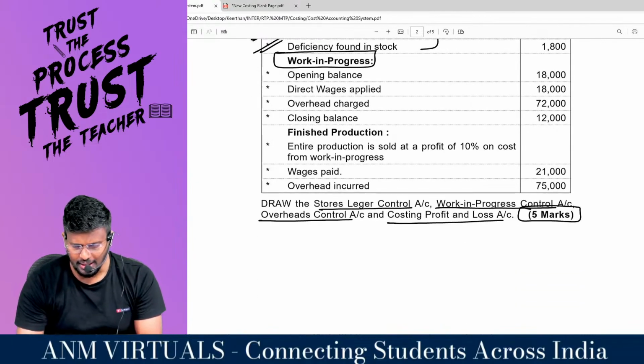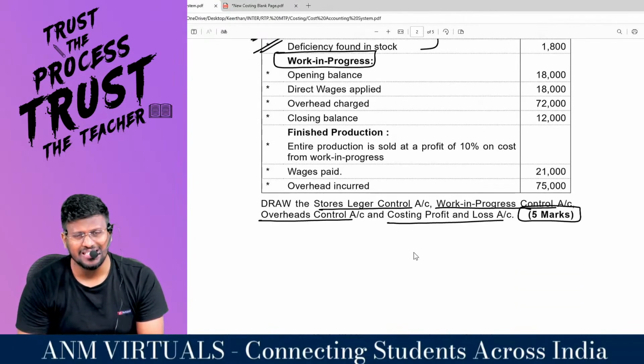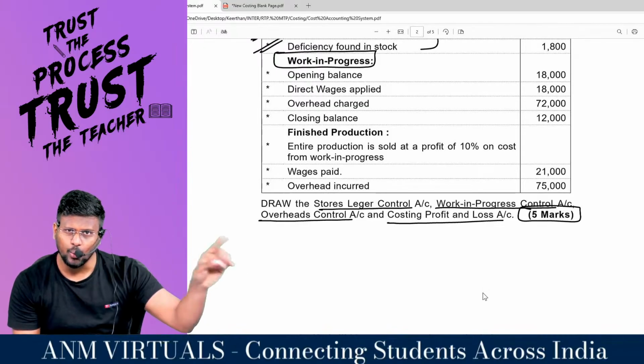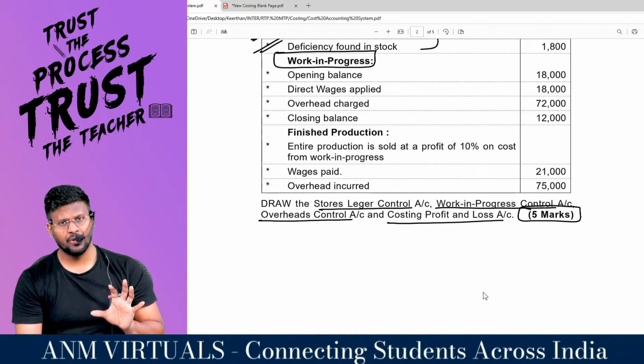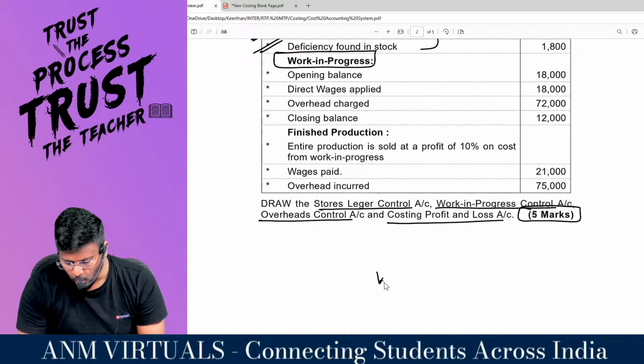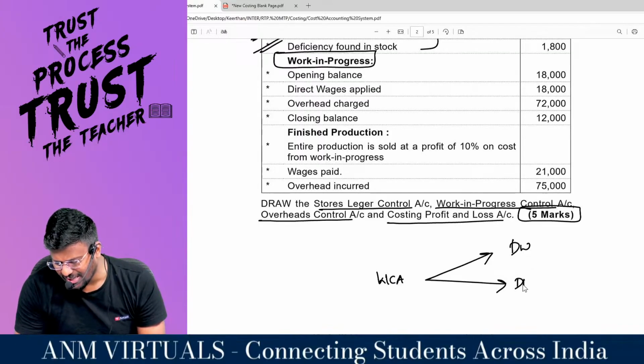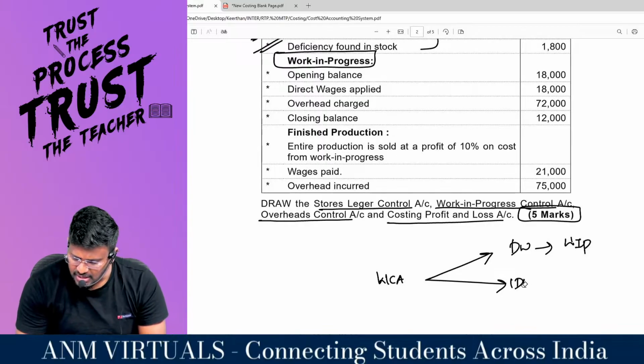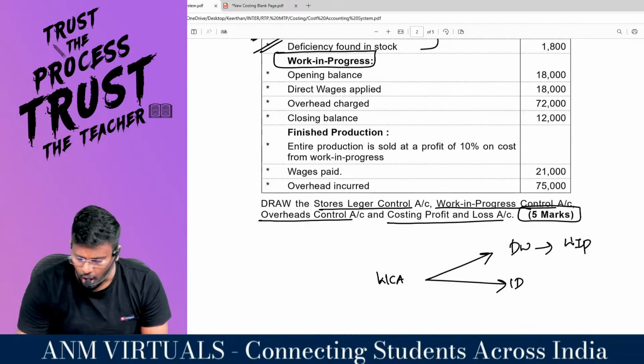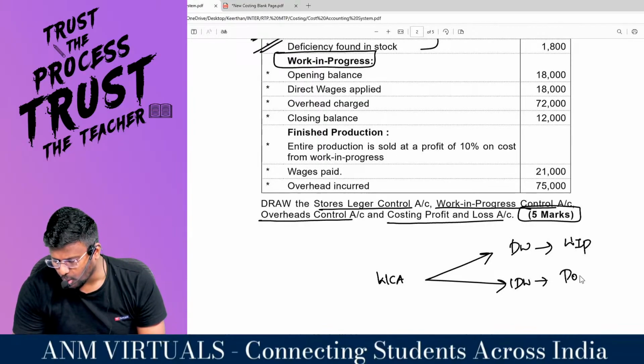Because when you incur the wages overhead, you will be writing the entry: wages control account debit to general ledger adjustment account. From there you will be having direct wages and indirect wages. The direct wages will go to the WIP ledger control account and indirect wages, my dear lovable students, will go to the production overhead control account.